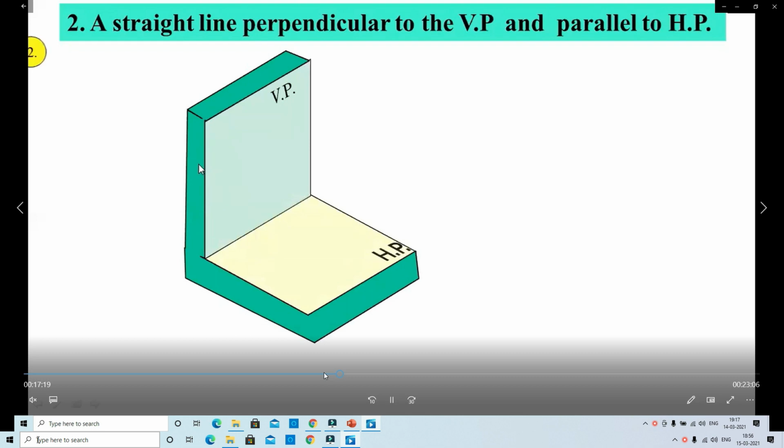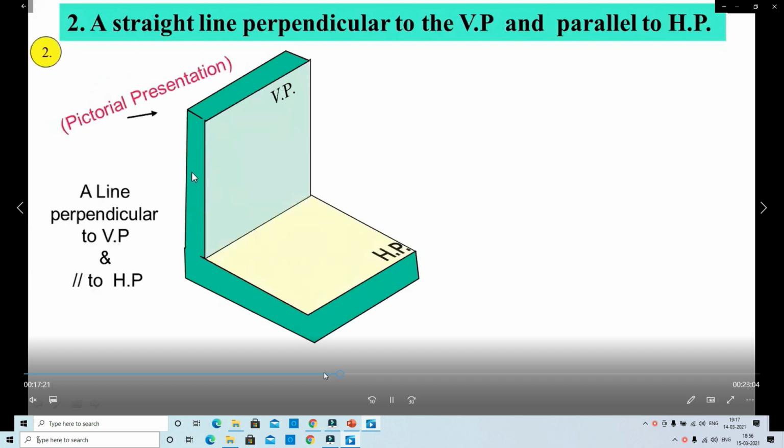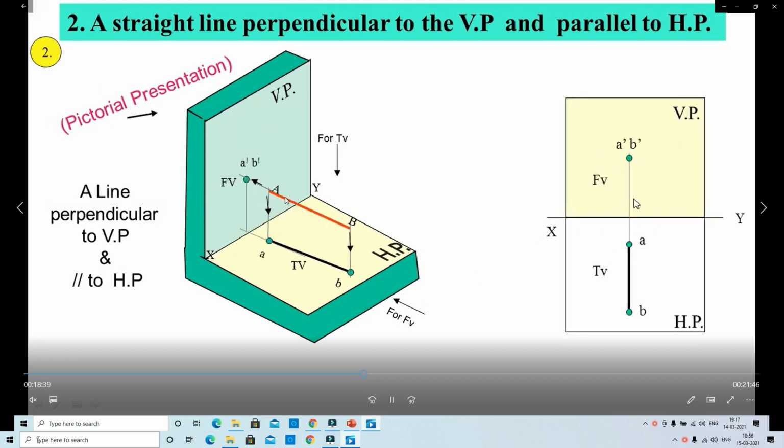the straight line is perpendicular to VP and parallel to HP. Here you observe the pictorial presentation. The second case is the straight line perpendicular to VP and parallel to HP. In the front view, projected on VP, the vertical plane, the line looks like a dot.